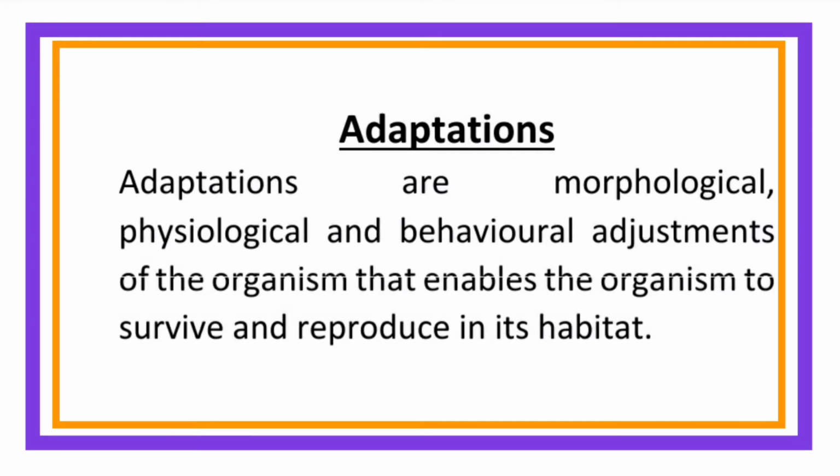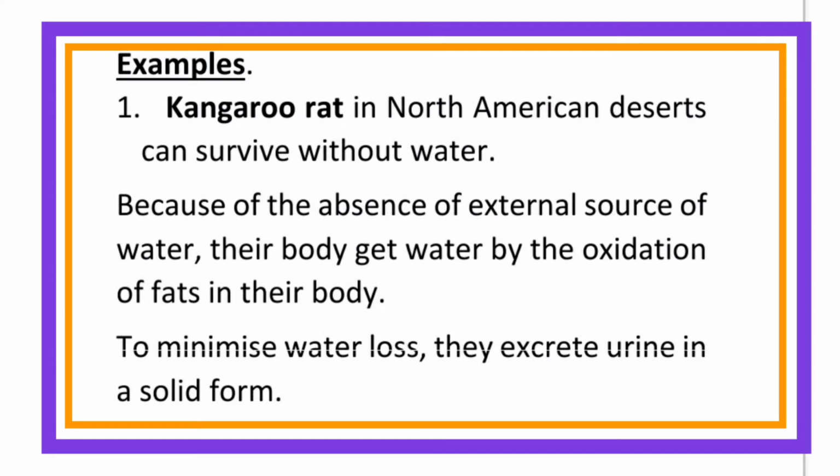Adaptations. Adaptations are morphological, physiological, and behavioral adjustments of the organism that enable the organism to survive and reproduce in its habitat. Examples. Kangaroo rat in North American deserts can survive without water. Because of the absence of an external source of water, their body gets water by the oxidation of fats in their body. To minimize water loss, they excrete urine in a solid form.